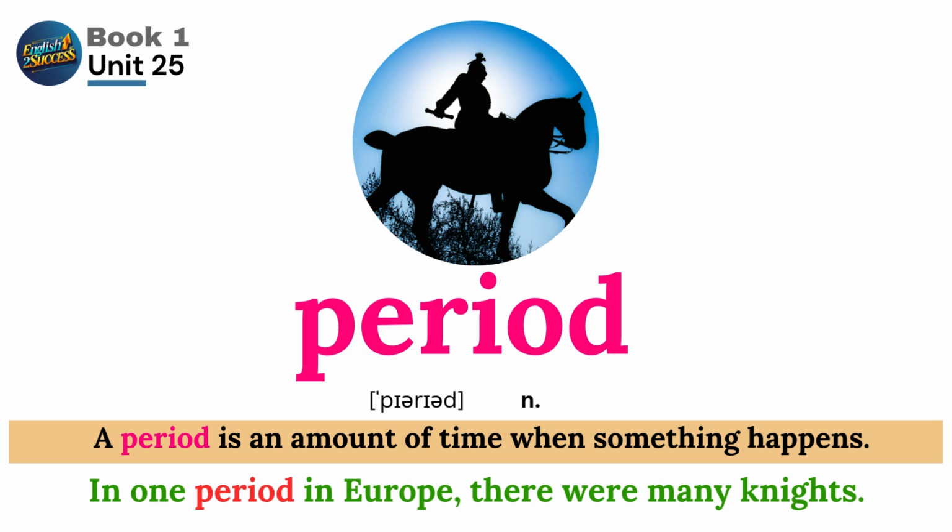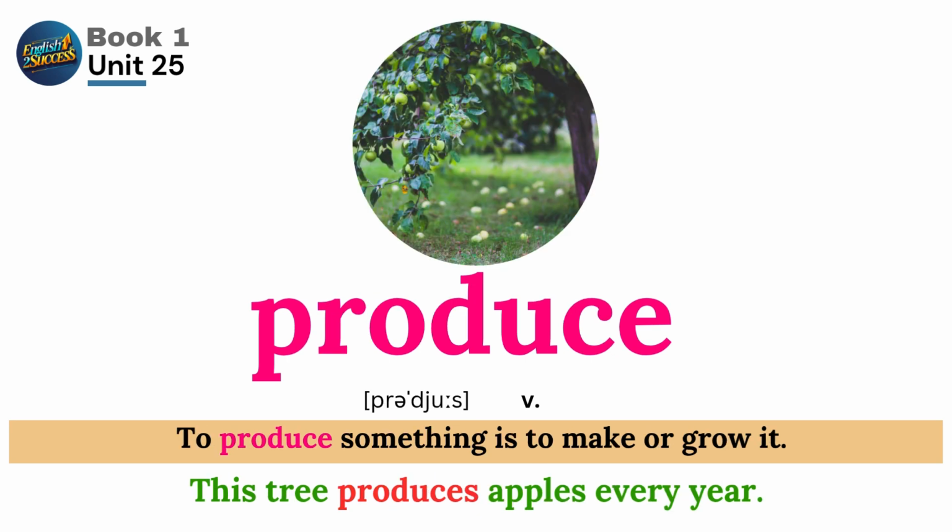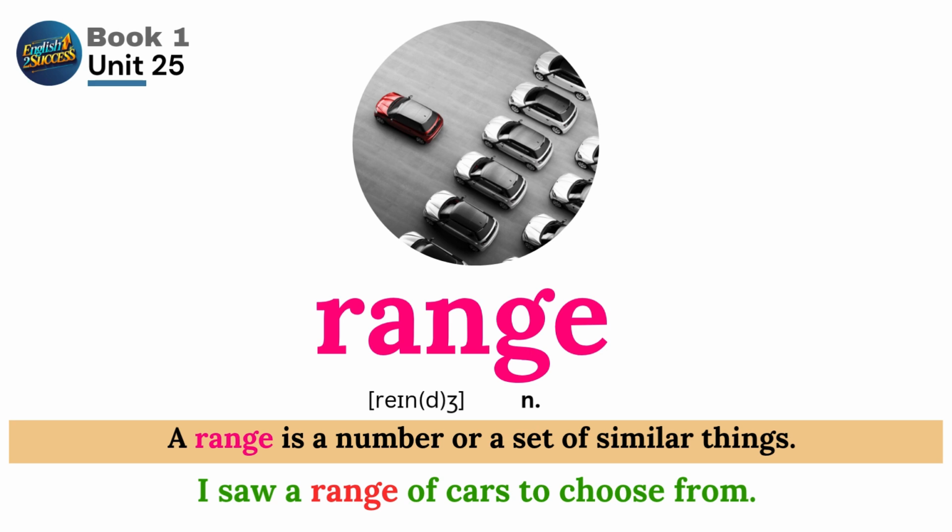Period. A period is an amount of time when something happens. In one period in Europe, there were many nights. Populate. If people populate an area, they live there. Billions of people populate the earth. Produce. To produce something is to make or grow it. This tree produces apples every year. Range. A range is a number or a set of similar things. I saw a range of cars to choose from.